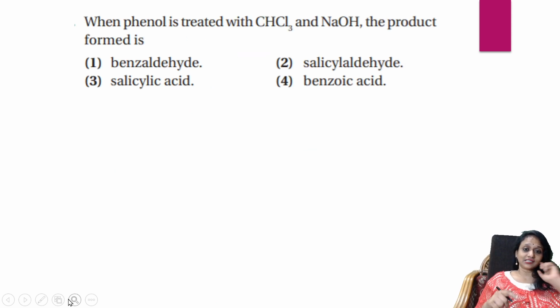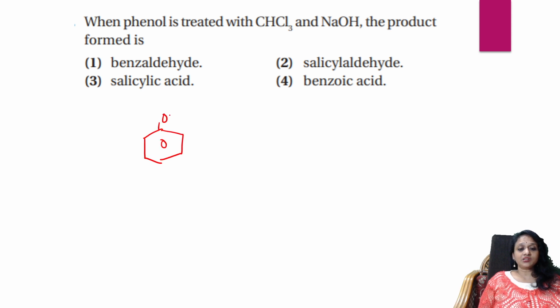When phenol is treated with chloroform and sodium hydroxide, what is the product formed? Wow, such an easy reaction, students. Always remember the reaction where phenol is treated with chloroform, which forms an intermediate dichlorocarbene. Remember that.